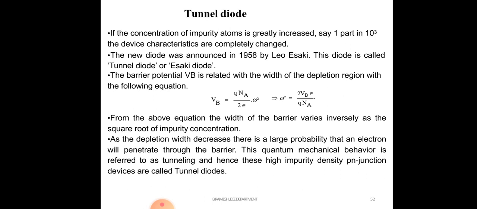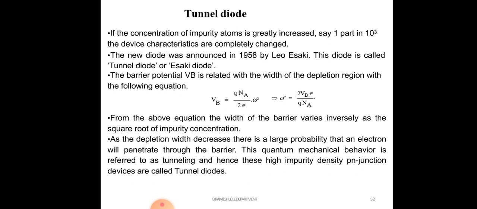For a tunnel diode the doping ratio is 1:10^3. So that's why this diode is a heavily doped diode. Okay, so the potential barrier is VB.